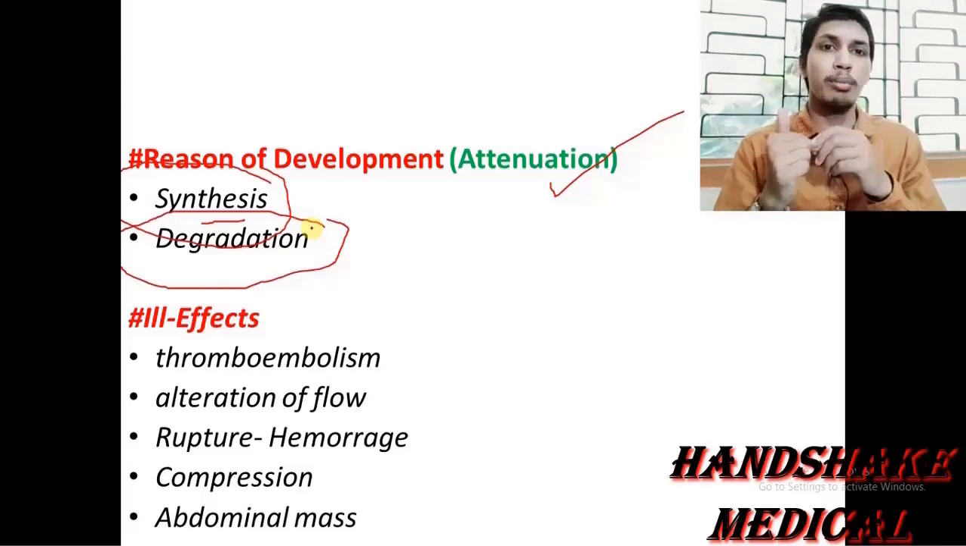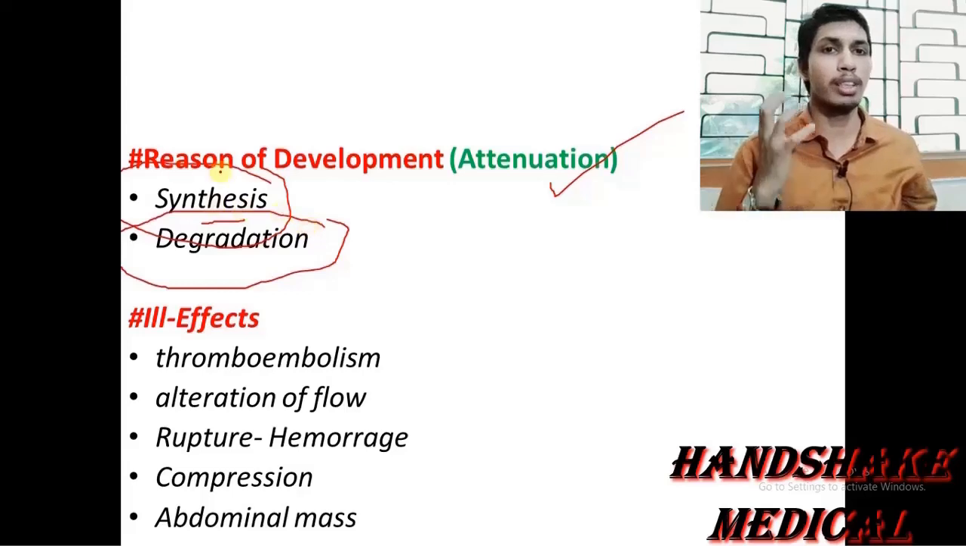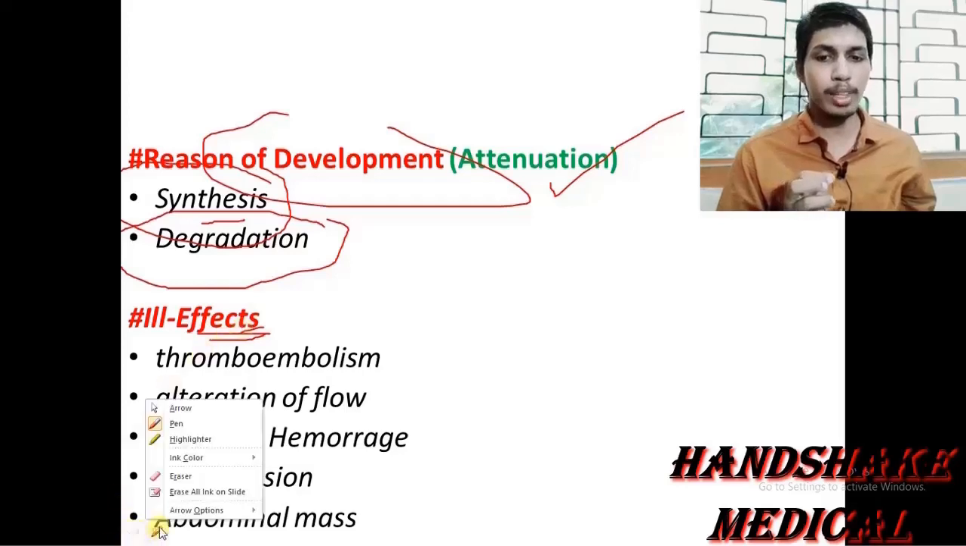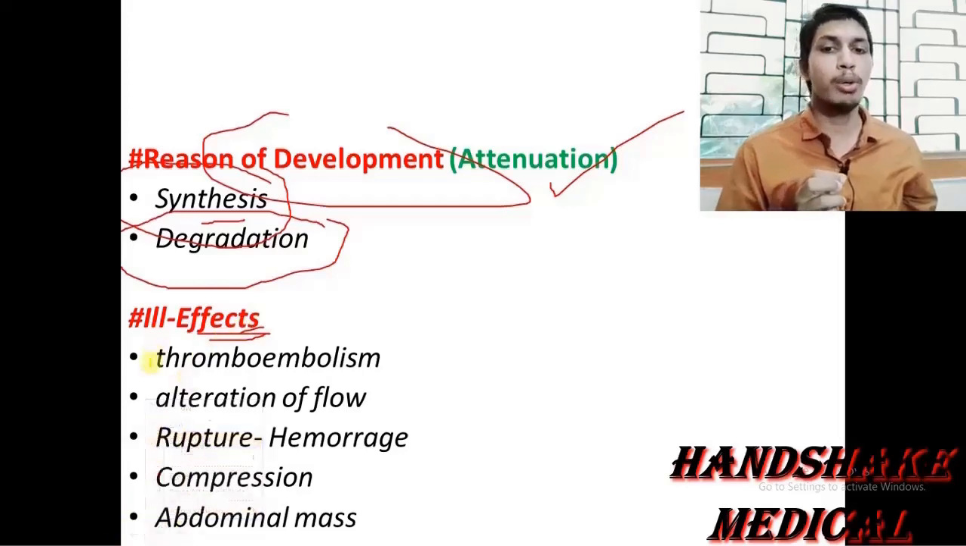So there will be the rupture or degradation, there will be the rupture of the vessel's wall. So we have understood the reason for the development of aneurysm. Now coming on to the ill effects or the harms of the aneurysm. So ill effects include thromboembolism.